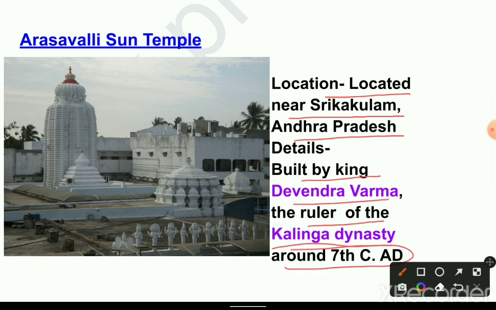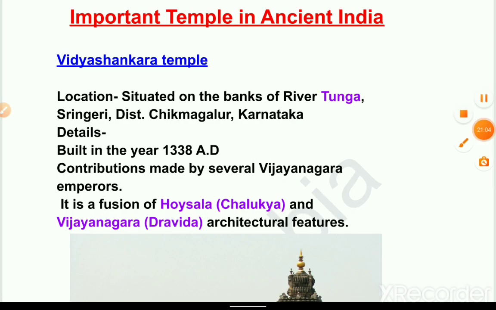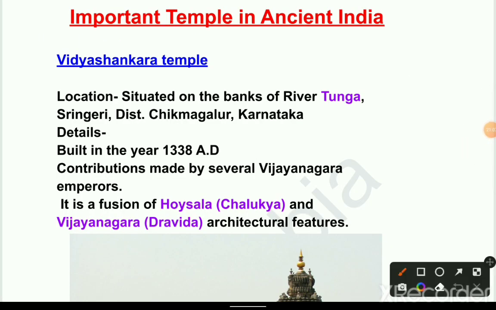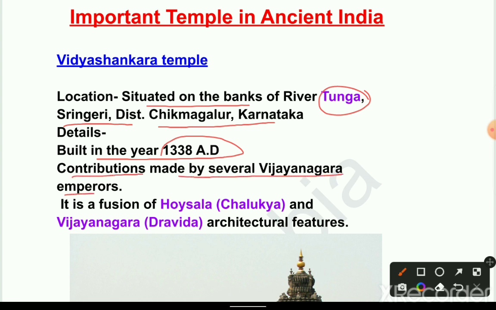Next temple, Vidyashankara temple. Location: situated on the bank of river Tunga, Sringeri, district Chikkamagaluru, Karnataka. Details: built in the year 1338 AD, with contributions made by several Vijayanagara emperors. It is a fusion of Hoysala, Chalukya and Vijayanagara Dravidian architectural features. This is the picture.